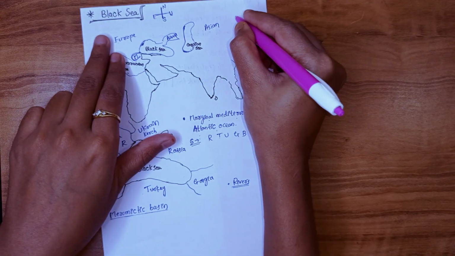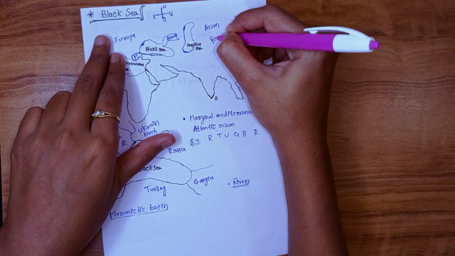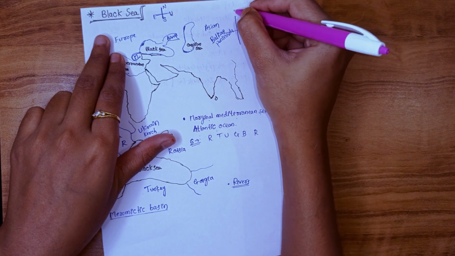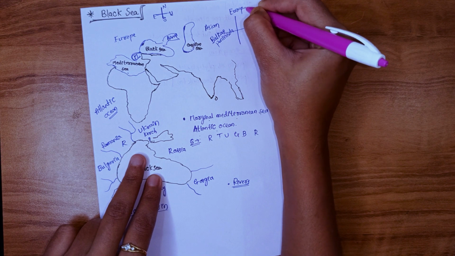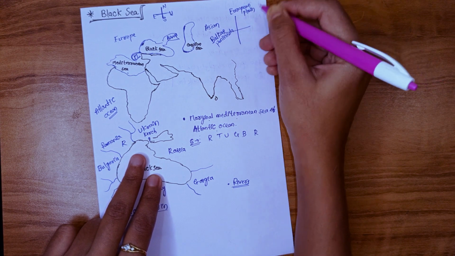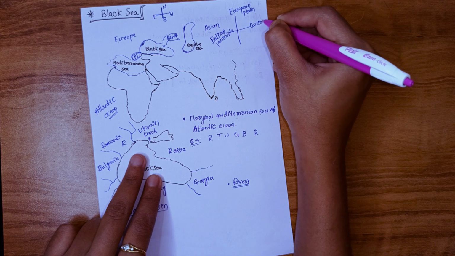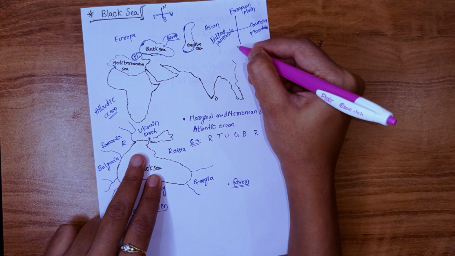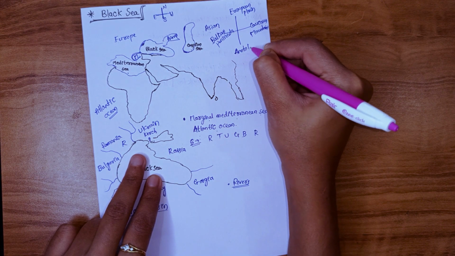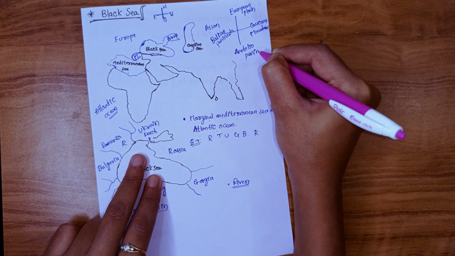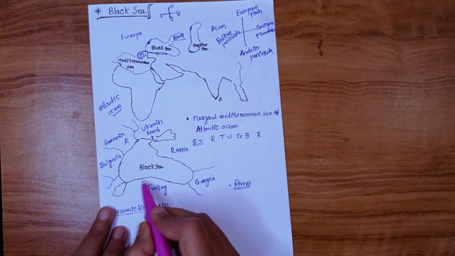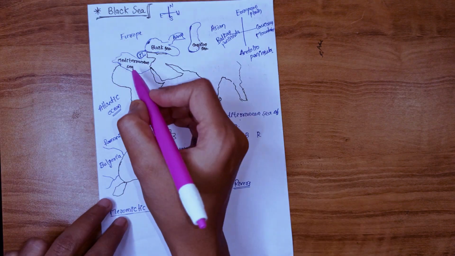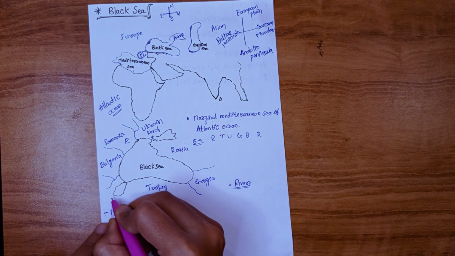On the western side of the Black Sea, we have the Balkan Peninsula. On the northern side, we have the European plain. On the eastern side, we have the Caucasus mountains. On the southern side, we have the Anatolia Peninsula, which is covered almost entirely by Turkey. This is the geographical location of the Black Sea.